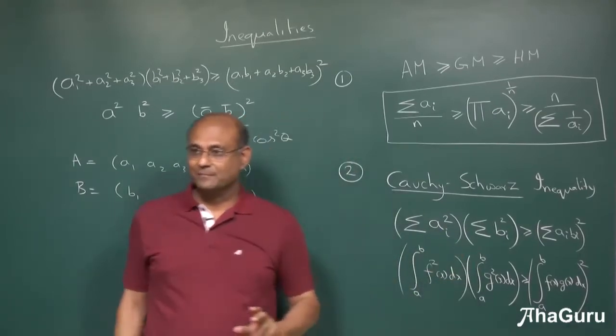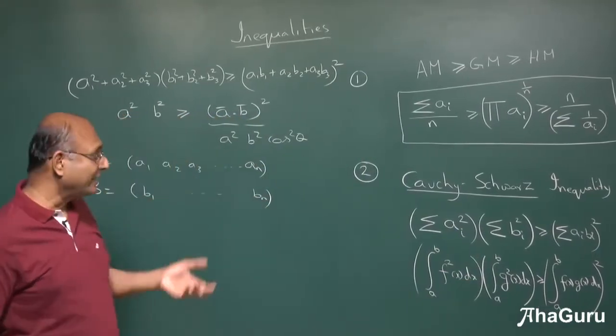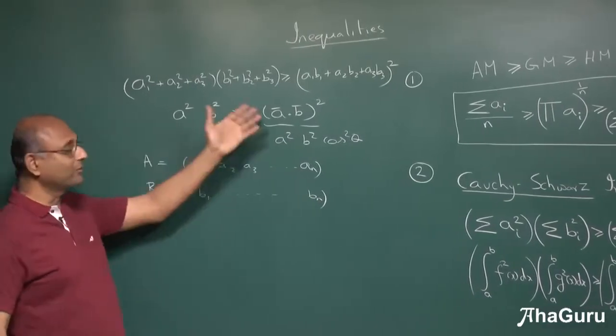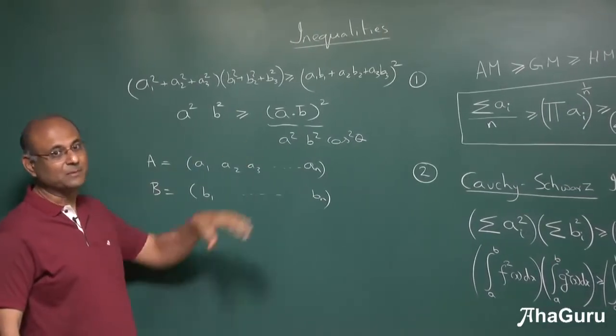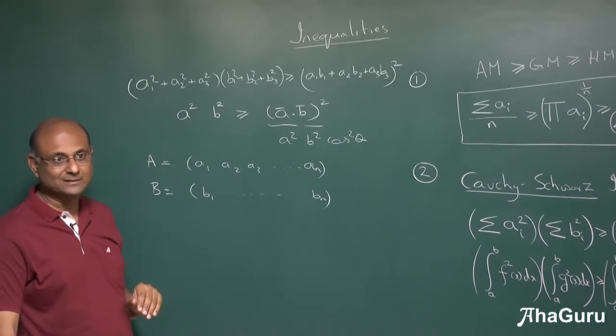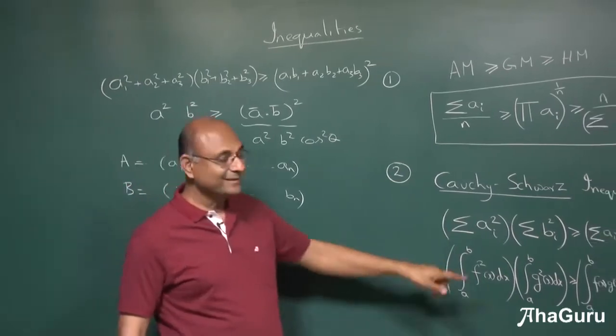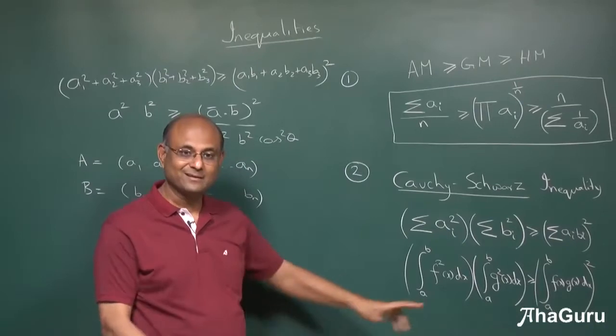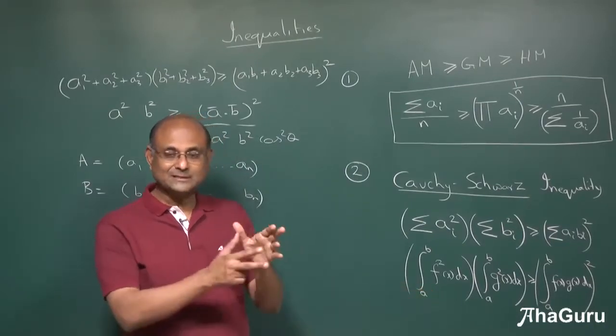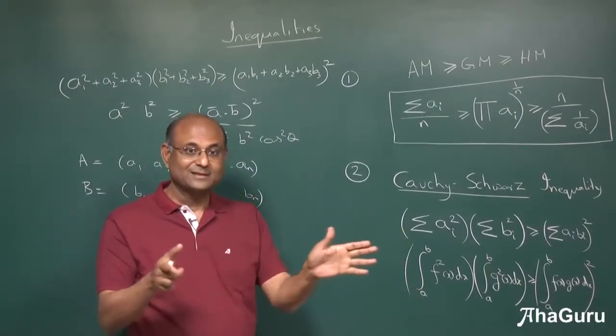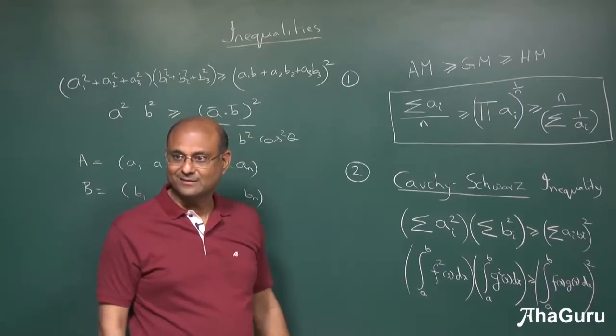So think of it that way. Of course, since it's valid for all sorts of numbers, it need not be something that you can always think of in terms of vectors, but the proof you can do very nicely in terms of vectors. So what is this saying? This is some sort of a continuous vector. The dimensions are not like 1, 2, 3. There are all the dimensions in between as well.